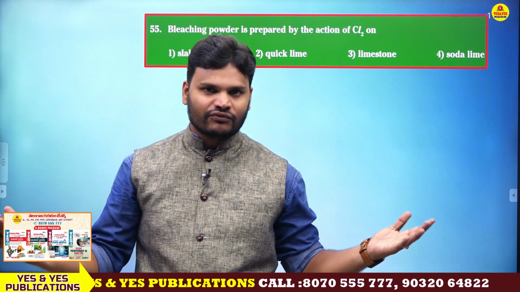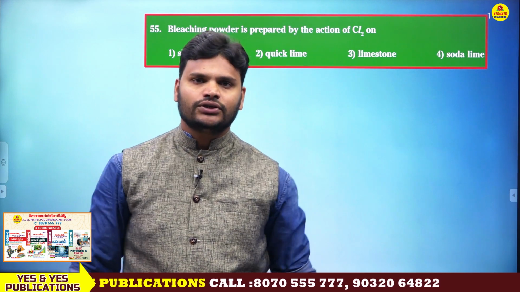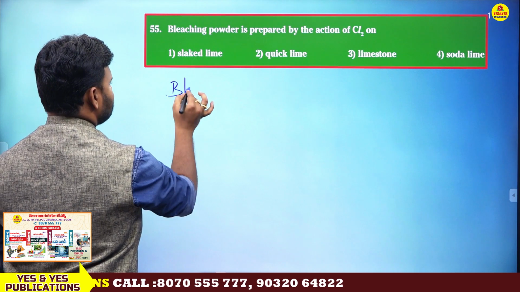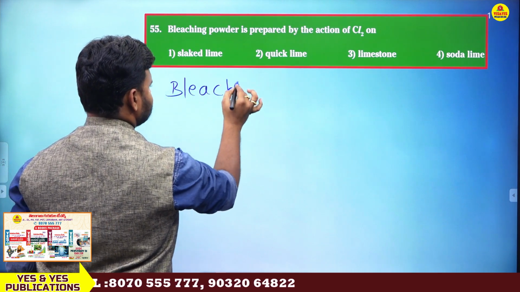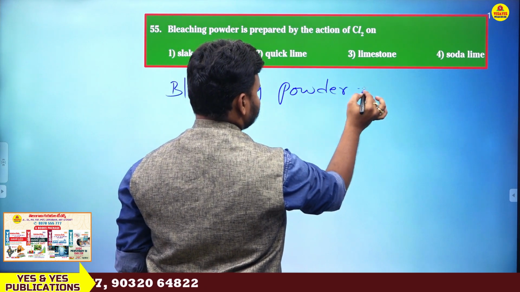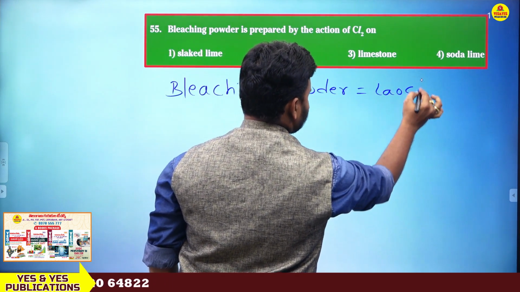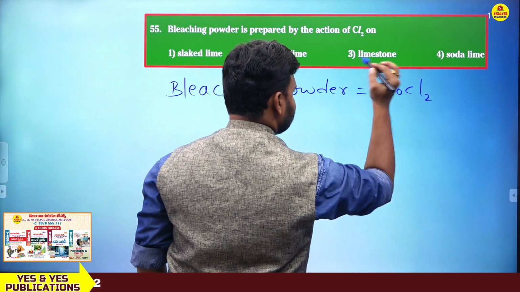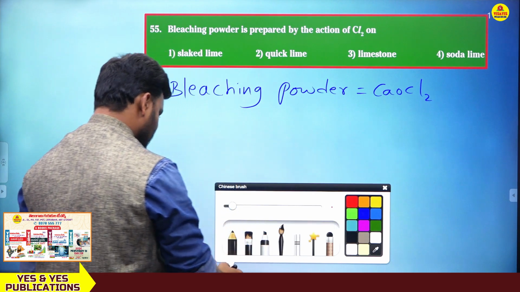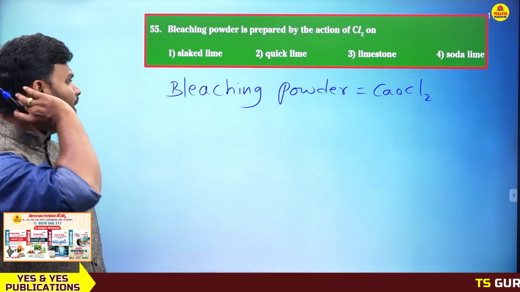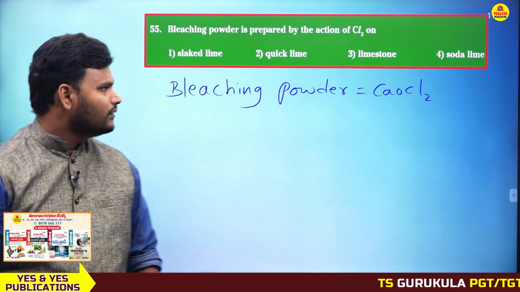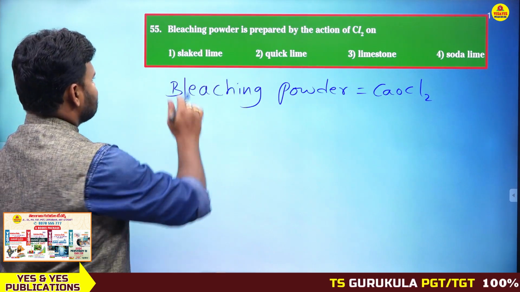Everybody knows the bleaching powder formula, CaOCl2. This is the formula. So what is the question? Bleaching powder is prepared by the action of Cl2 on slaked lime.